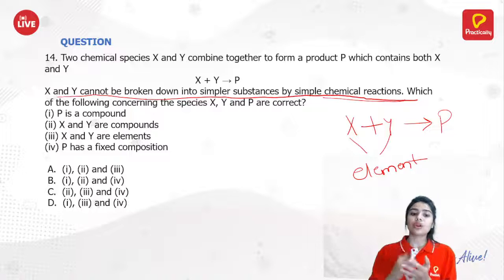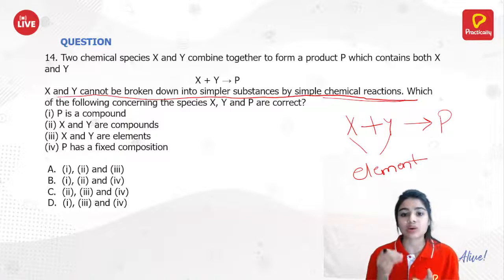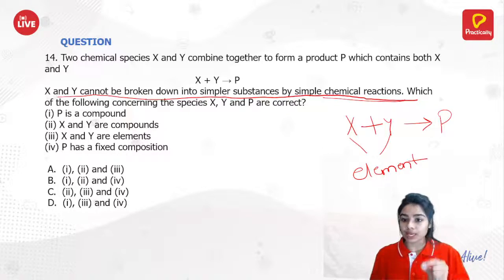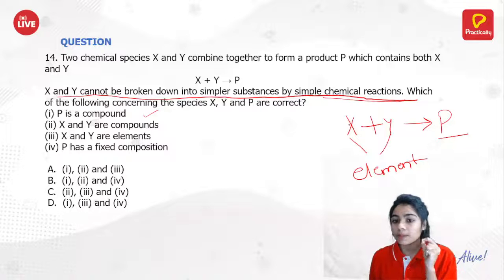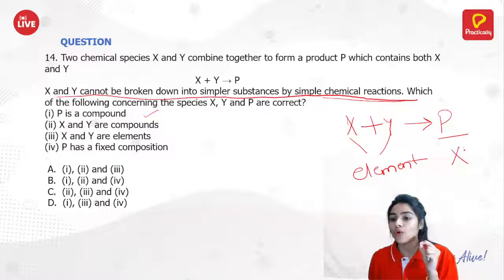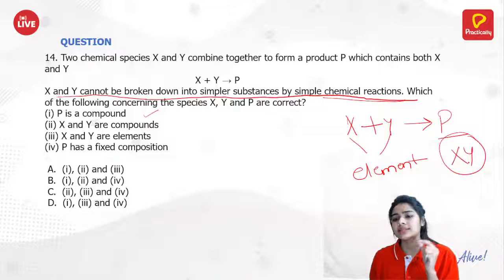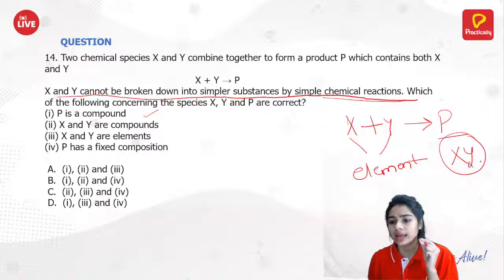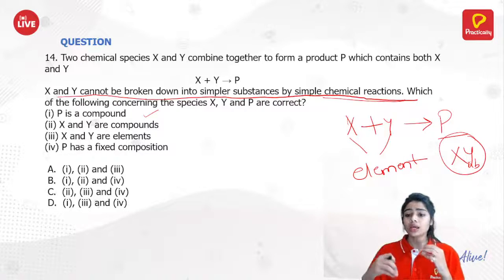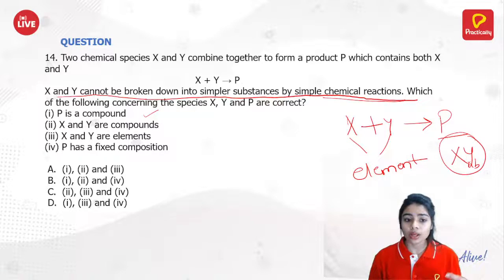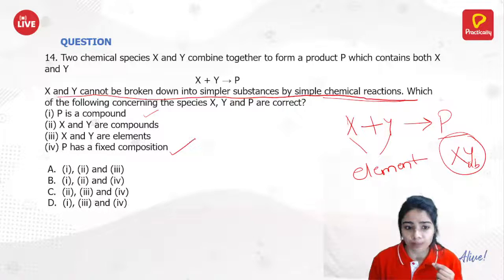So which of the following concerning the species X, Y and P are correct? P will be your compound because X and Y will be reacting together to form a compound. Let's say XA, YB, I will be forming this type of compound. So here P will be your compound. If P is your compound, then it will be having a fixed composition.